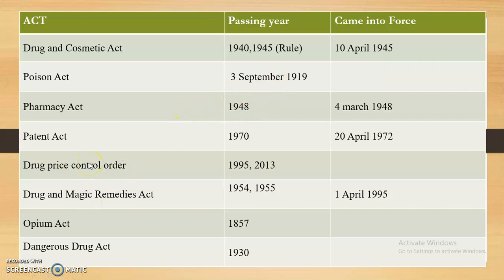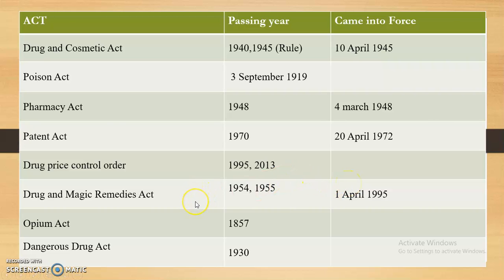Then the Drug Price Control Order, this rule passed in 1995. Then recently in 2013 it was amended, and it nicely represents the selling price of drugs or APIs. Then the Drugs and Magic Remedies Act passed in 1954, and in 1955 it came into force, on 1 April.